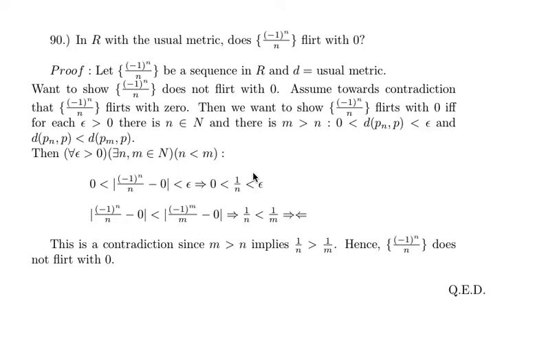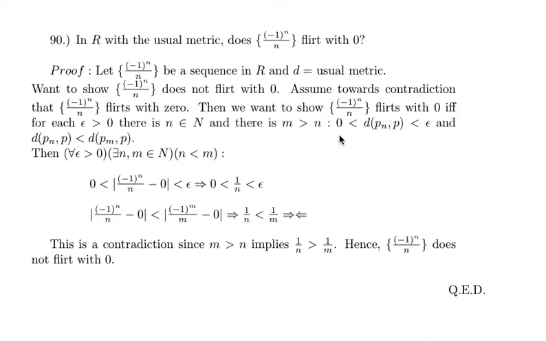Then for all epsilon greater than 0, there exist n and m in the natural numbers such that n is less than m, and the two following conditions must hold.